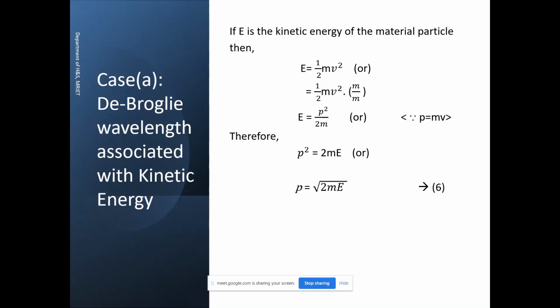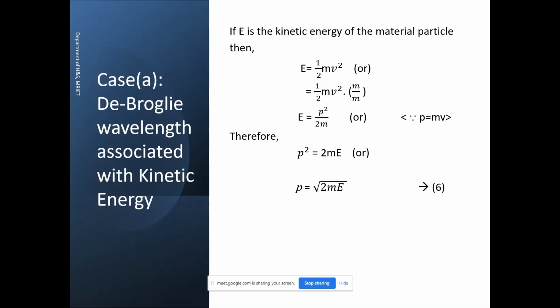I think you are not noting down, no? Isn't it? Please make a note of it. These equations are important equations, right? P equals root over 2mE, right?